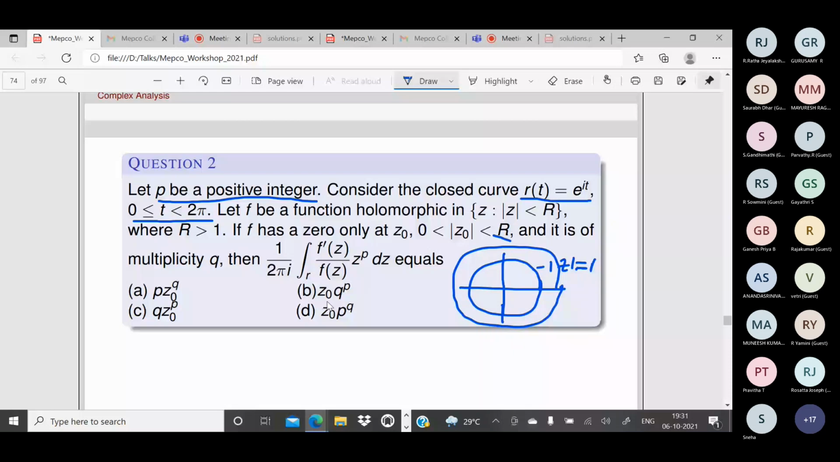So f is a holomorphic function. Holomorphic means analytic function, right? It is an analytic function. So it has only a zero at z0. z0 lies somewhere here, and it is of multiplicity q. Then what is the value of this integral?